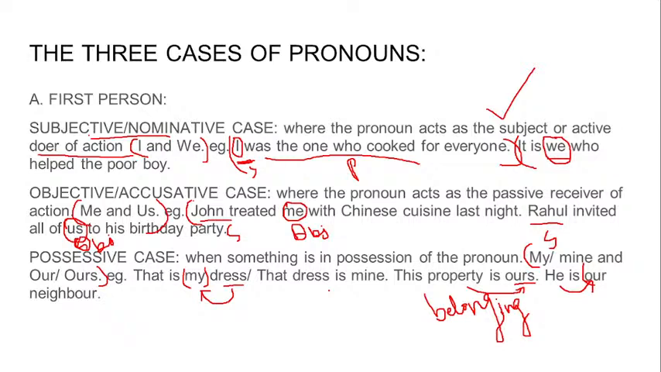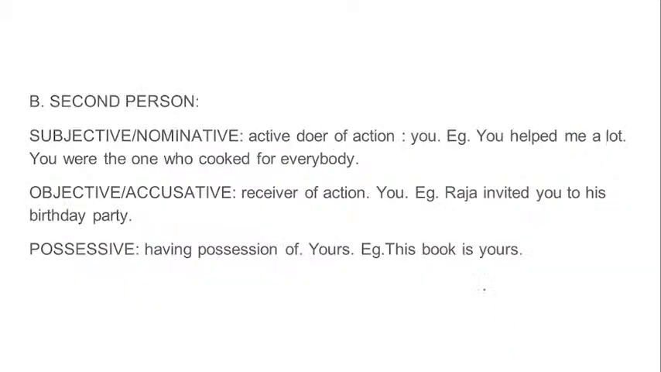Possessive case shows we possess something. Something is in our possession. My dress, mine. That dress is mine. So here, because of the construction of the sentence, we can't write that dress is my. So we will write that dress is mine. That is my dress. The sense is the same. It belongs to me. This property is ours. This property belongs to us. We possess it. He is our neighbor. So whom does he belong to? He belongs to us. Okay.